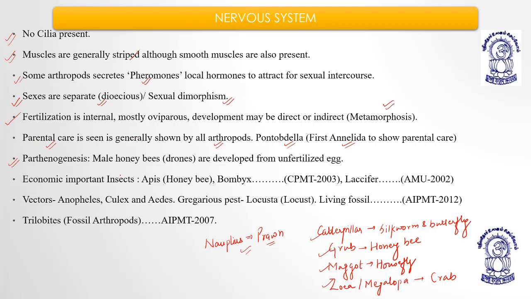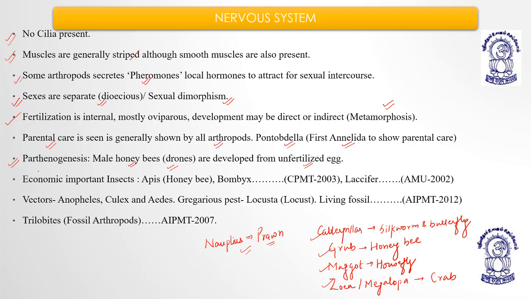Parthenogenesis means the sperm is not going to fertilize the ovum, but the ovum directly is going to form the adult, or the new progeny. So in case of male honeybees, especially the drones, they are developed from unfertilized egg. That is the example of parthenogenesis. It is seen in many of the arthropods, especially the male honeybees, drones, which are developed from unfertilized egg. When there is no fertilization, the egg directly forms the male honeybee or the drone.